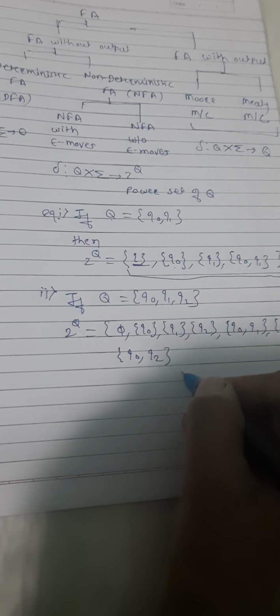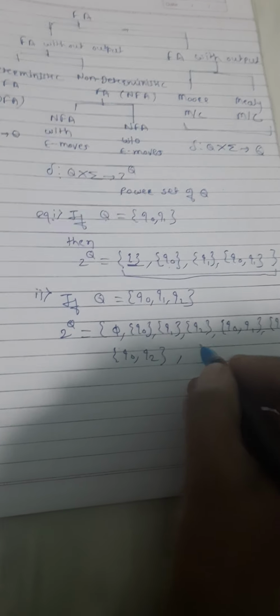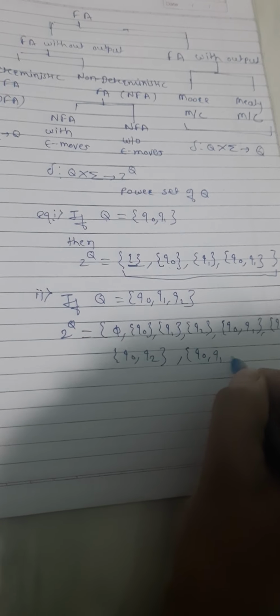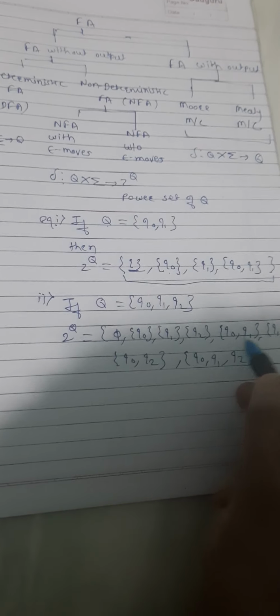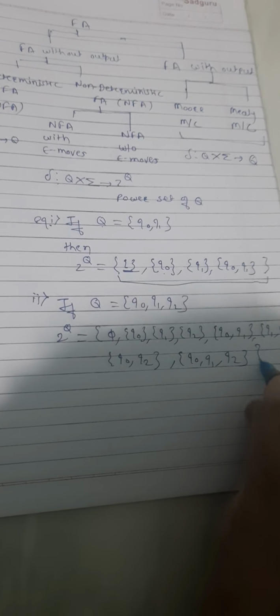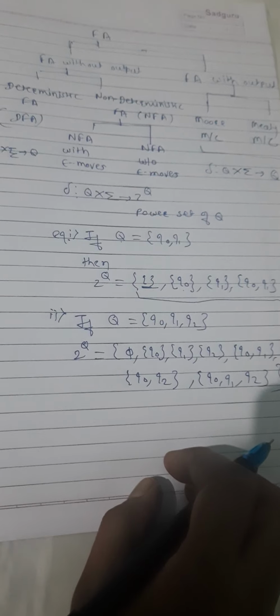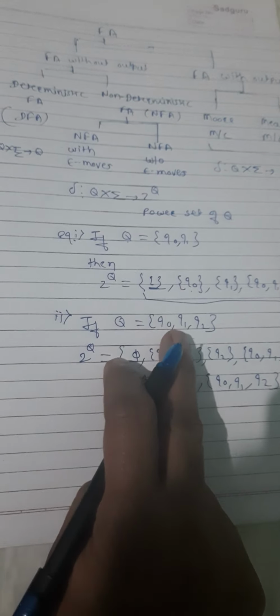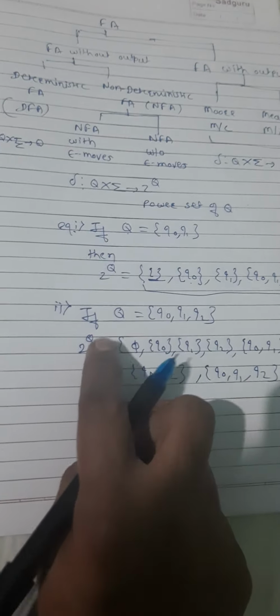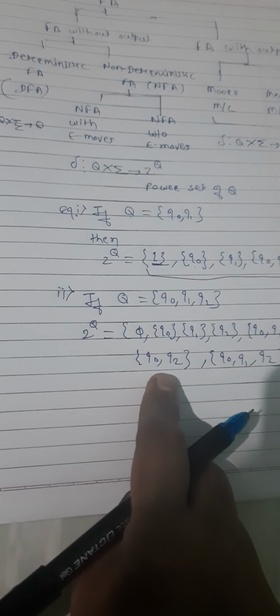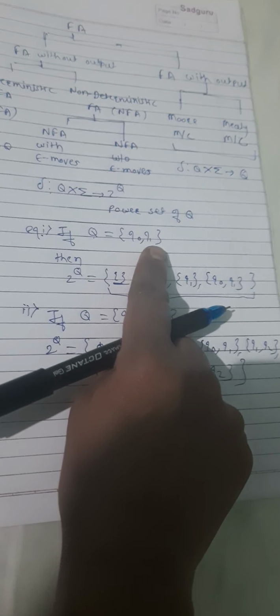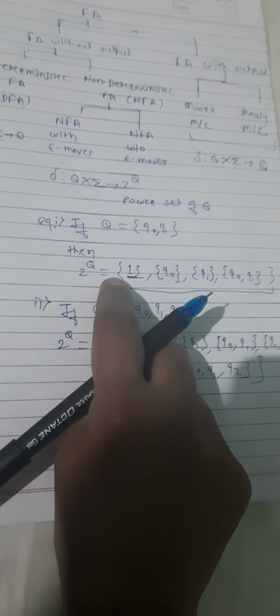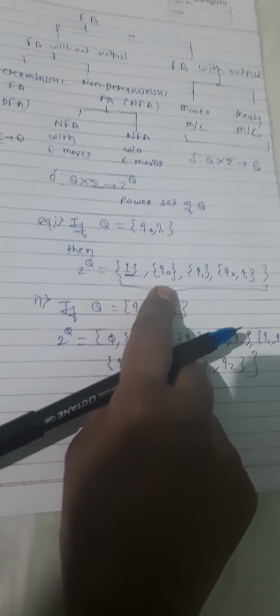Then the full set {q0, q1, q2}. Counting 1, 2, 3, 4, 5, 6, 7, 8, in total 8 subsets. If Q contains 3 members, the power set of Q will have 8 members, 2 raised to power 3. If Q contains two states, the power set of Q will be 4.